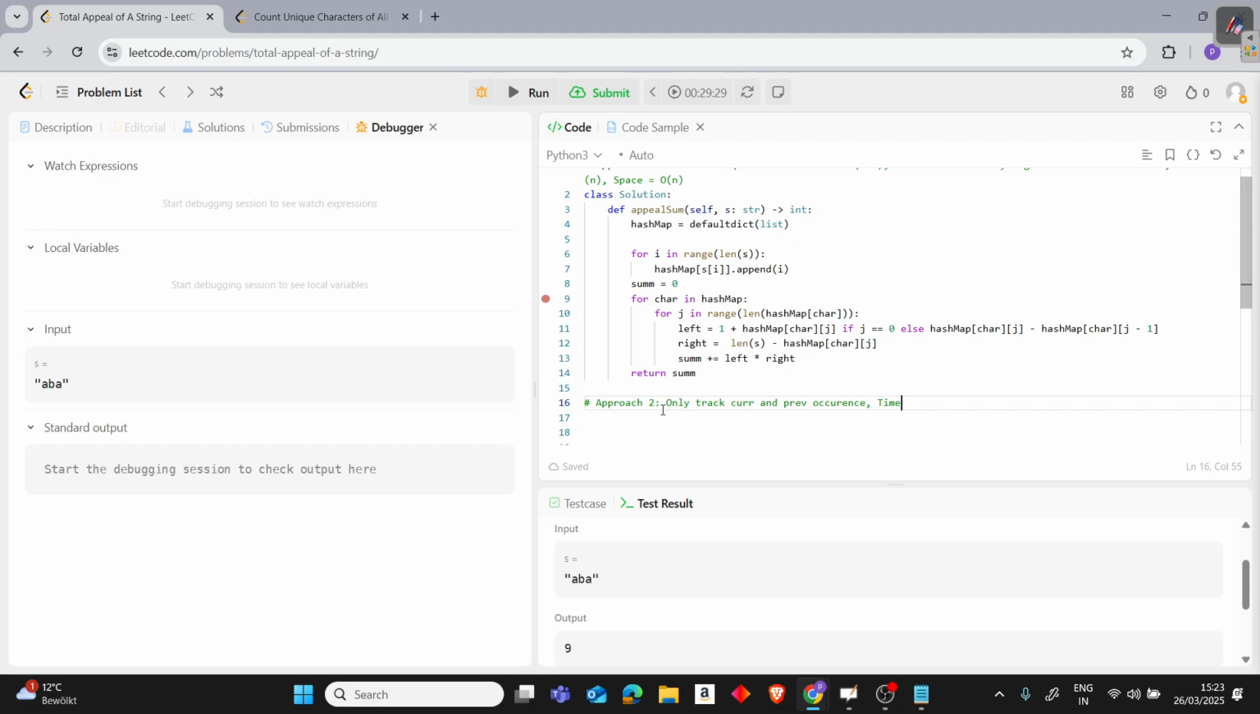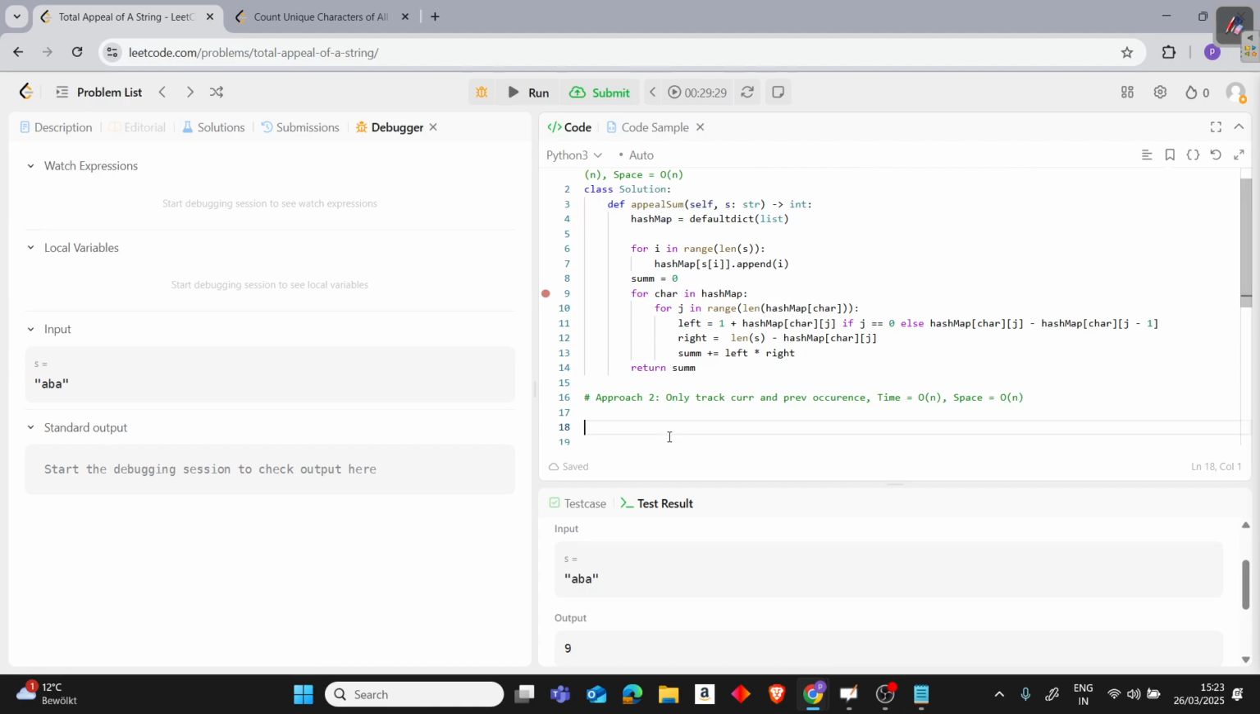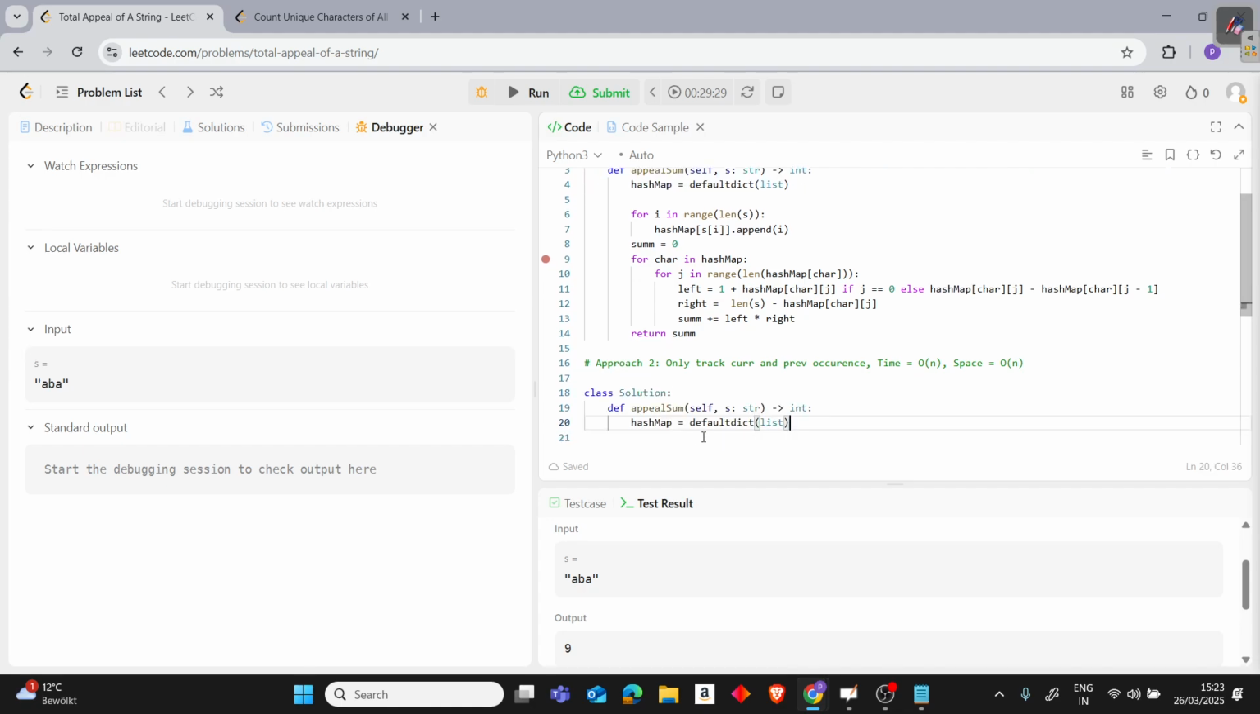Again, as I said, time and space are O of n, because we are visiting all the nodes. So nothing changes, but it's good to learn all the approaches. Let's copy this, at least we need this. We don't need the default dictionary of list now, because we don't have to store all of them. We will just store the last occurrence or the current occurrence.